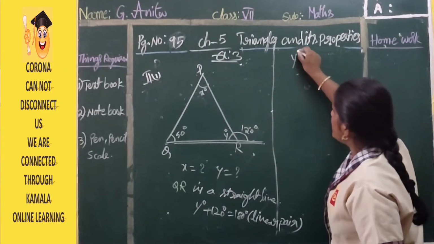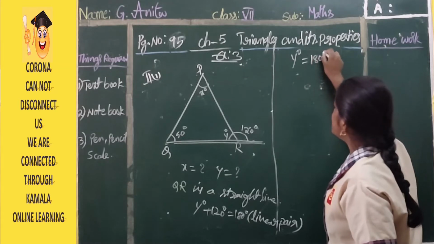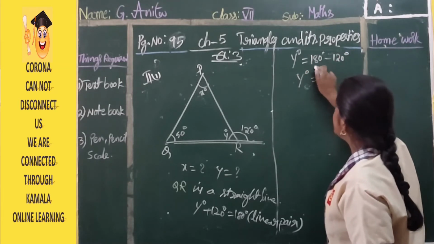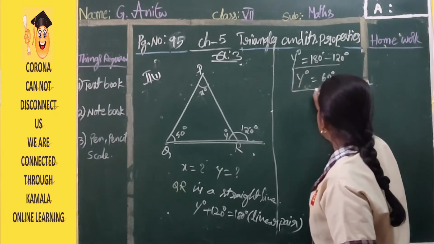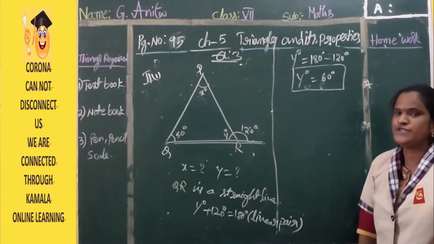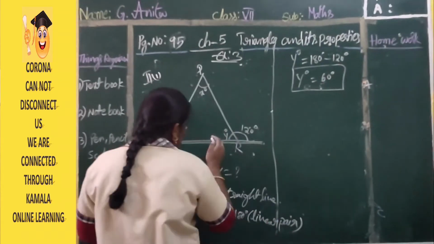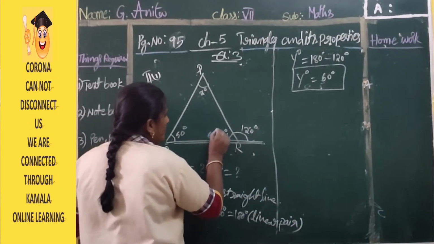Keep y degree here, because we want the y value. y degree is equal to 180 degrees minus 120 degrees. So y degree is equal to 180 subtracted with 120, you will get 60 degrees. Yes or not? So y degree is equal to 60 degrees. You got the idea about this value? Y value you got.